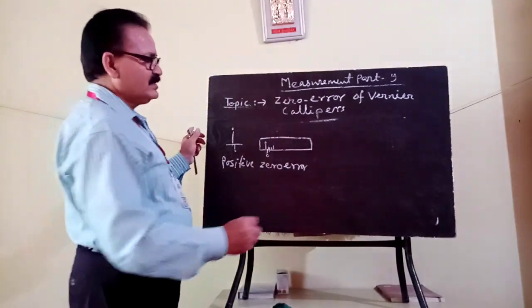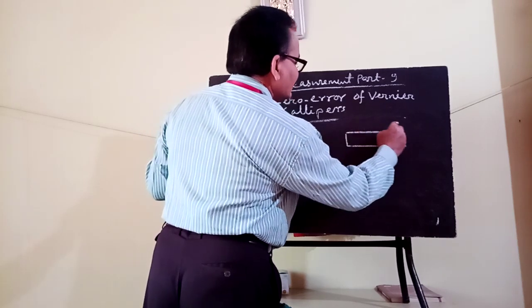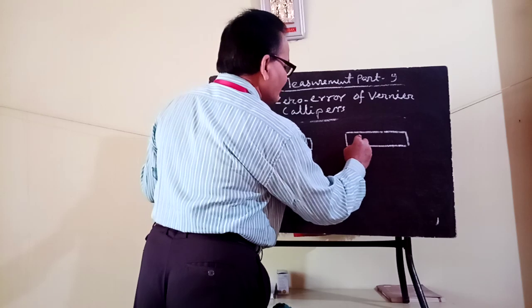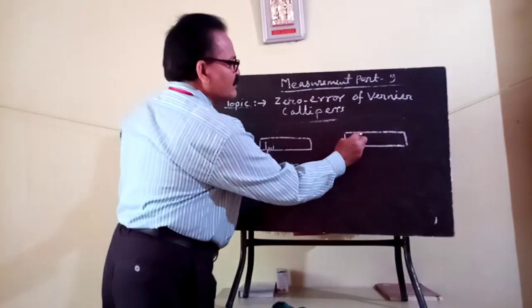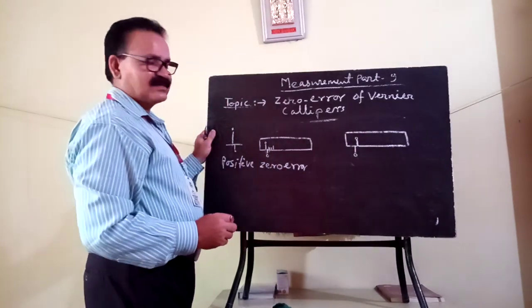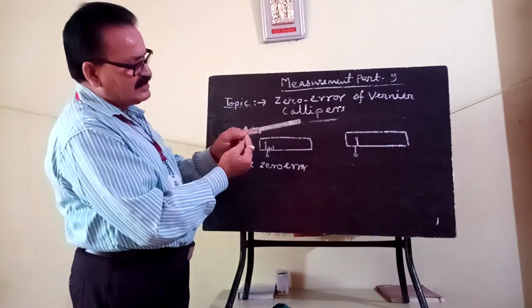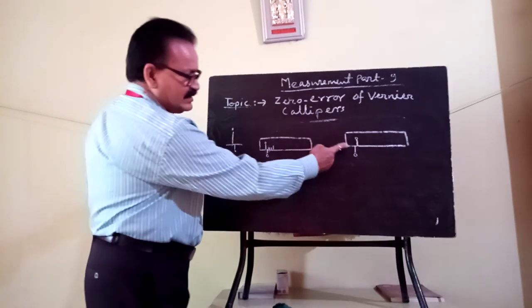And if, after closing each jaw, the vernier 0 is left of the main scale 0, this is main scale 0 and this is the sliding scale 0 mark, both jaws are attached to each other and the vernier 0 is left of the main scale 0. You see the diagram.